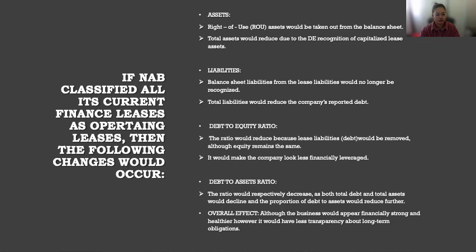If NAB classified all of its current finance leases as operating leases, then the following changes would occur, and they are assets, liabilities, debt to equity ratio, and debt to asset ratio.